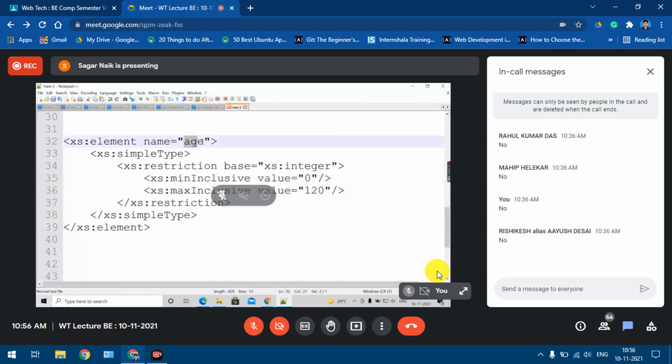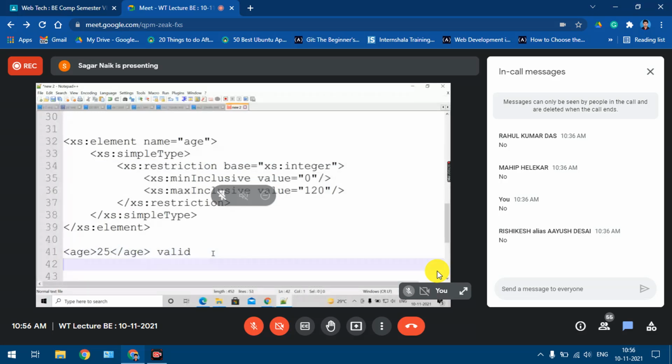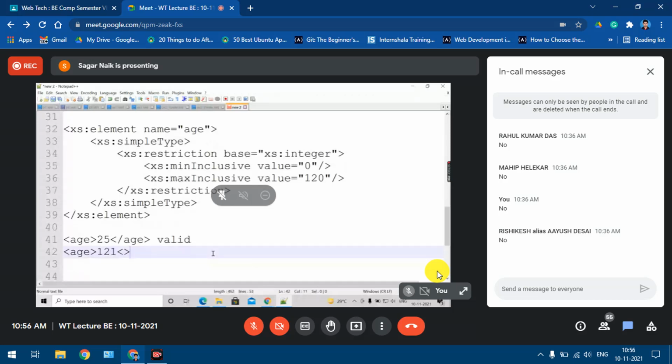Understood? So in my XML, if I have this age element whose value is, say, 25, is it valid? Yes, it is valid. Because it is an integer element and whatever value is there, it is between these two limits. So this is valid, right? If I take age as 121, what will happen? It is invalid. Because in the schema I said the value has a range, and your value is 121, so this is invalid.